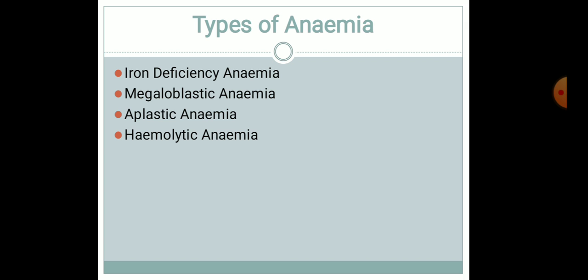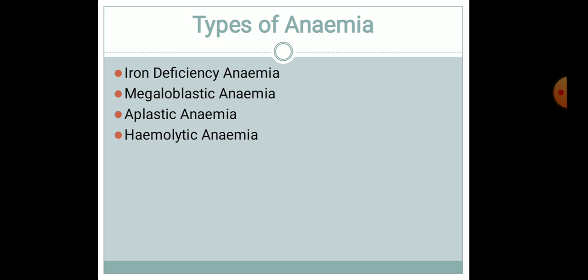Then the second one is megaloblastic anemia. It is due to the deficiency of vitamin B12 and vitamin B9, that is also called deficiency of cobalamin, that is vitamin B12, and folate, that is vitamin B9. And then next is aplastic anemia, which develops as a result of bone marrow damage.